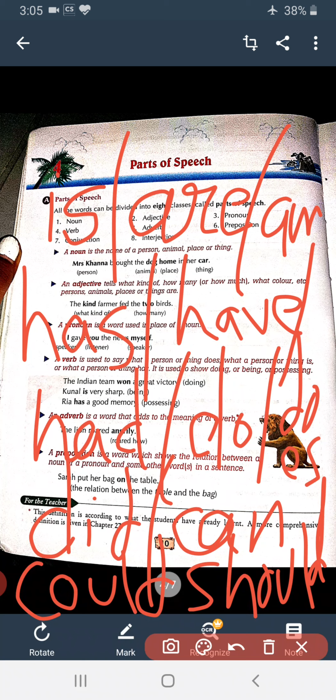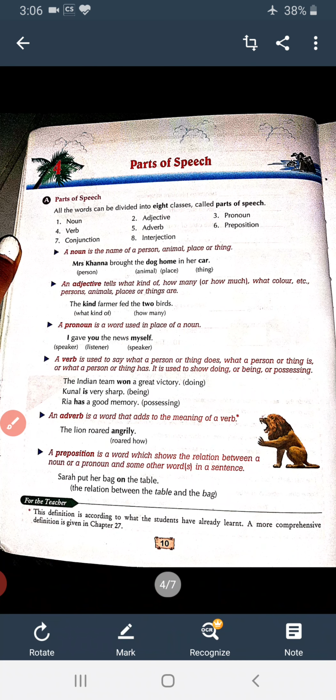So these kinds of words are your auxiliary verbs. Whenever you are asked to underline the given verb, you must underline the auxiliary verb also, not only the main verb. These words are your auxiliary or helping verbs, because they help the main verb to form sentences. Hope it is clear.